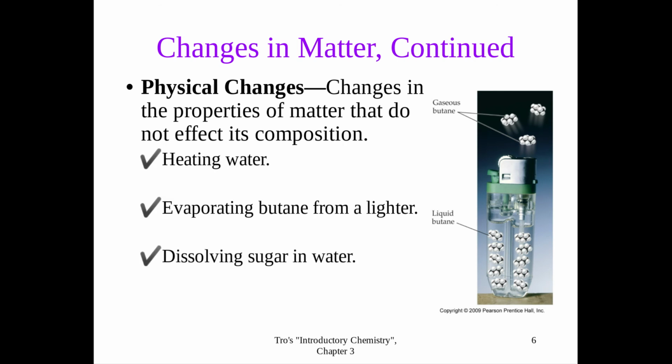So some examples of some physical changes. Heating water. When I heat water, it changes from a liquid into a gas, but it is still water. So that would be a physical change. Evaporating. Evaporating just means that I'm going from a liquid to a gas. It is still the same substance. Dissolving sugar in water. The sugar doesn't disappear and it doesn't change into something different. The sugar is still there. So that would also be a physical change as well.